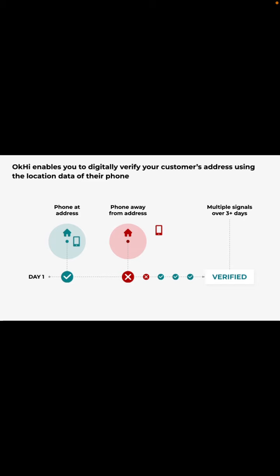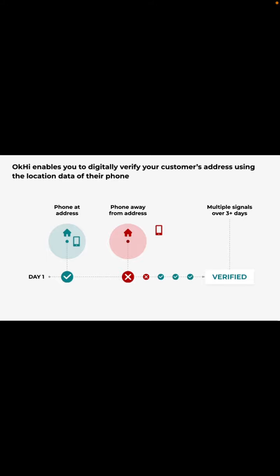And when they leave, we get a little cross to say that they're not at the address anymore. This then feeds into our backend service, which basically is an algorithm that creates a verification score that enables us over time to see that the user is actually spending time at the address that they say they would, and therefore we can verify their address.